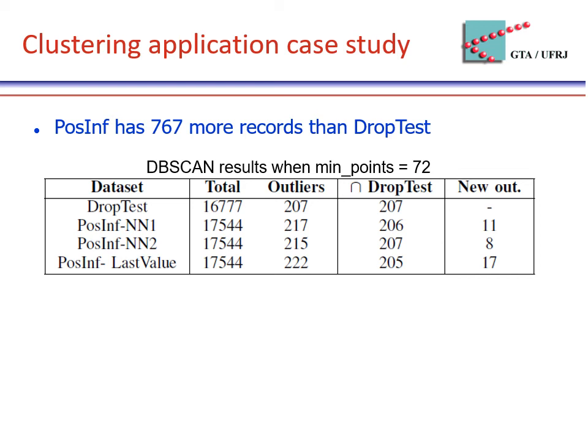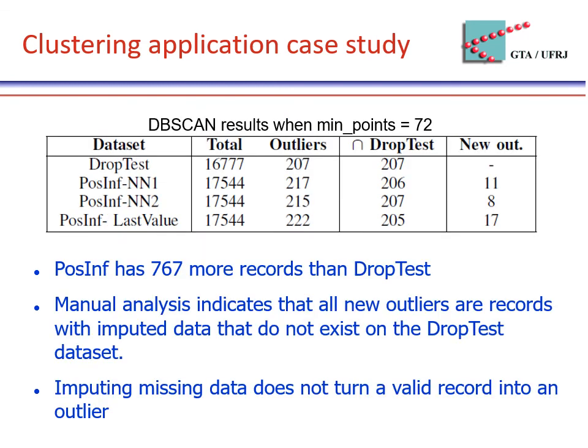The last column shows the number of new outliers, namely records that are outliers only in the posinf dataset. Our manual analysis of these results indicates that all new outliers are records with inputted data that do not exist in the drop test dataset. So input missing data does not turn a valid record into an outlier.